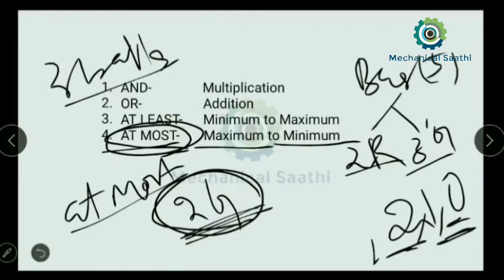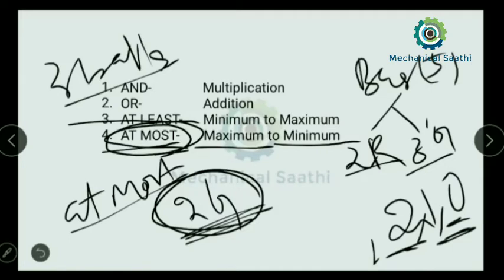If we see at least, then the value will go from the minimum to the maximum, and if we see at most, then we have to go from the maximum to the minimum. Okay, try to remember this, or try to understand things so that you can solve the problems.